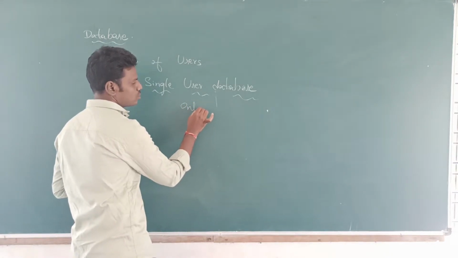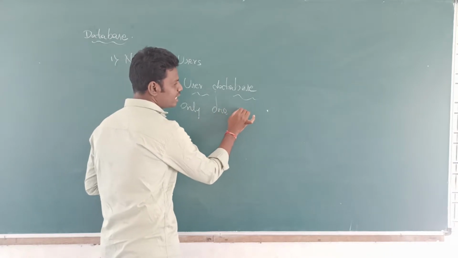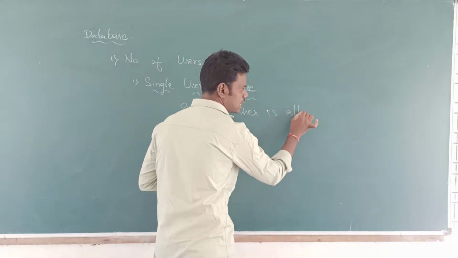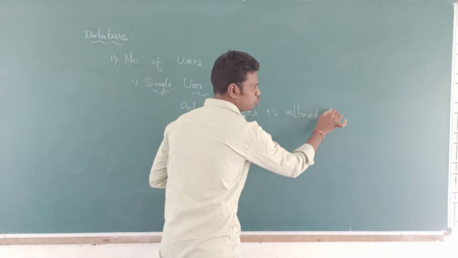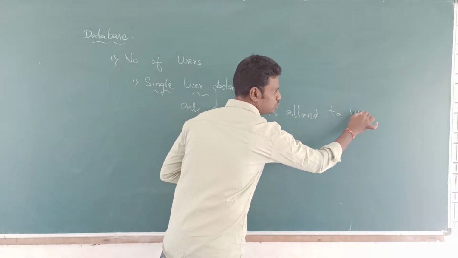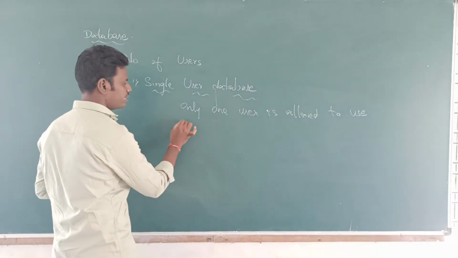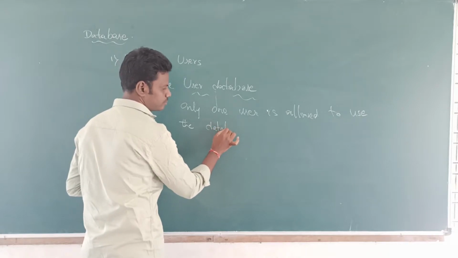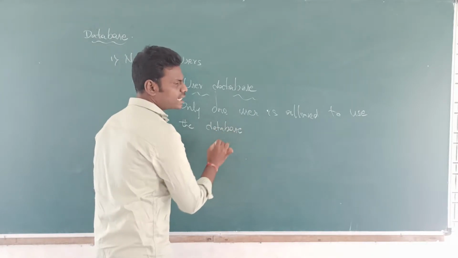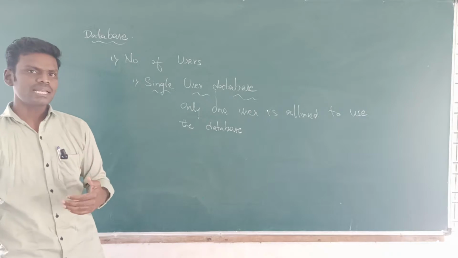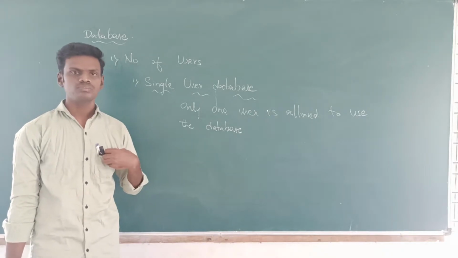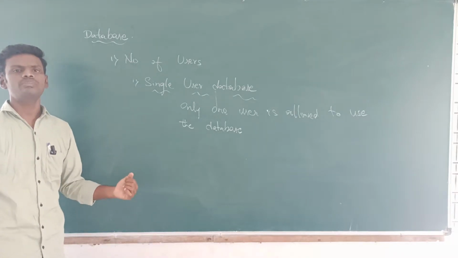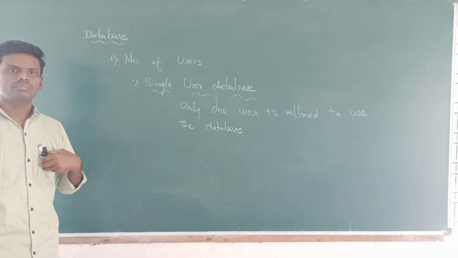Only one user is allowed to use the database. Means to say that if you people are using the database and I am also willing to use the database, if it is already accessed by you people, I should wait for my turn.